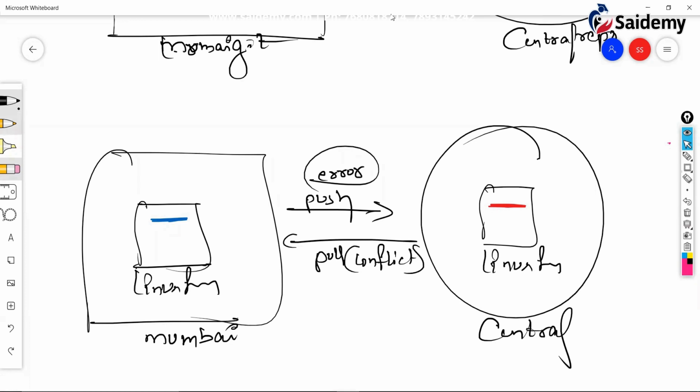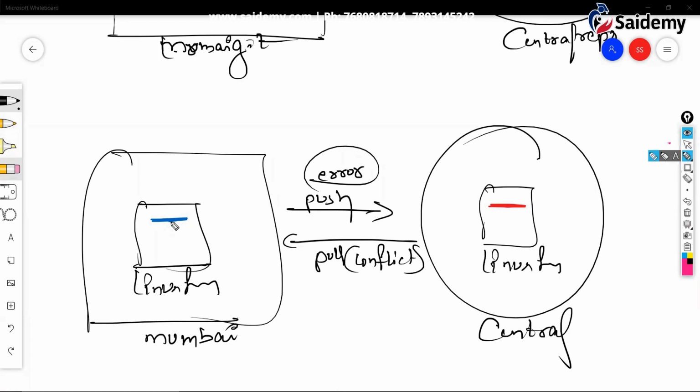Correct? Where does that conflict occur? Here. Whether the blue color line should be on top and red color bottom, or red color top. Data arranging problem, that you already know. Now I'm going to arrange the data as per my needs. After arranging, I push.